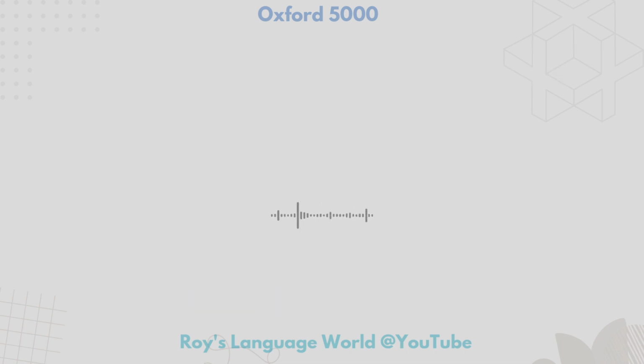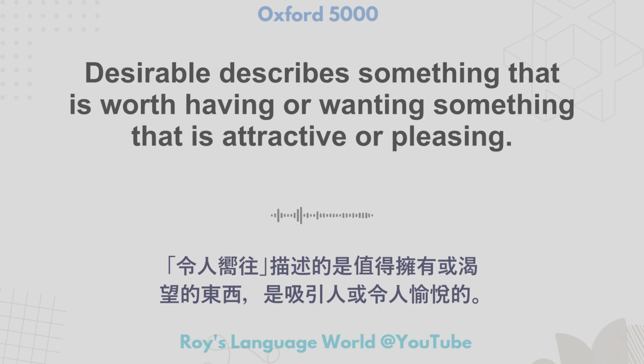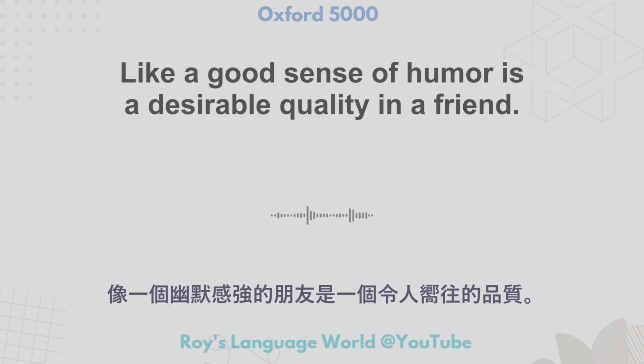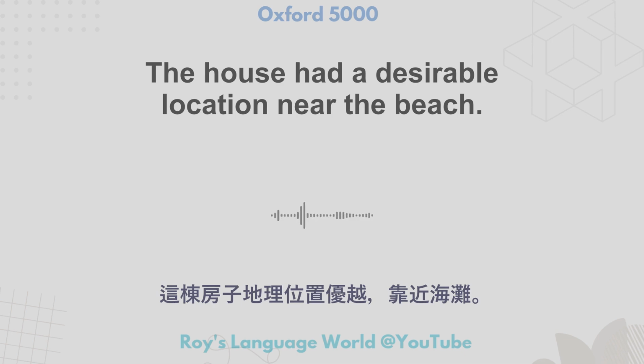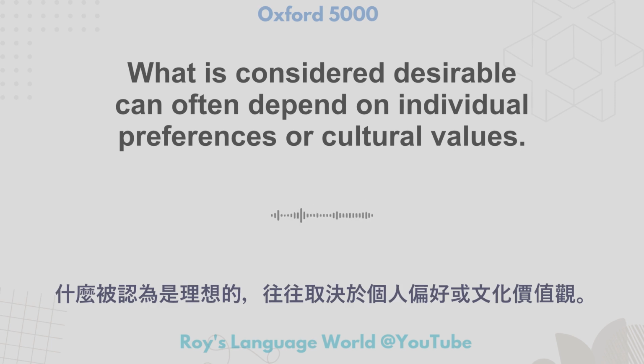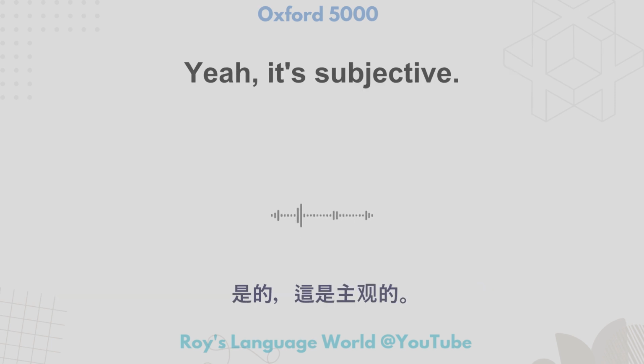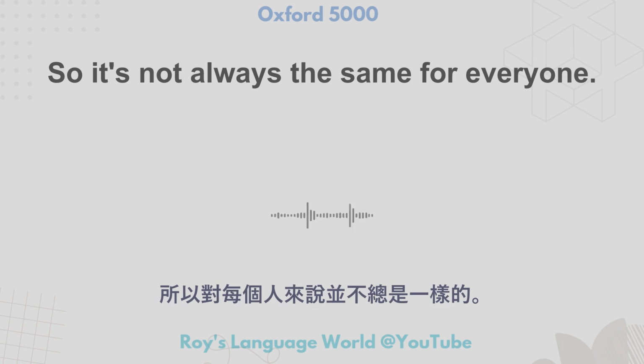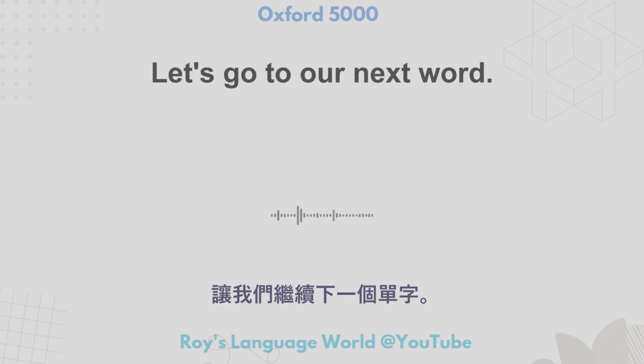Desirable describes something that is worth having or wanting, something that is attractive or pleasing. Like, a good sense of humor is a desirable quality in a friend. The house had a desirable location near the beach. Fluent English is highly desirable in today's global job market. What is considered desirable can often depend on individual preferences or cultural values. Yeah, it's subjective, so it's not always the same for everyone.